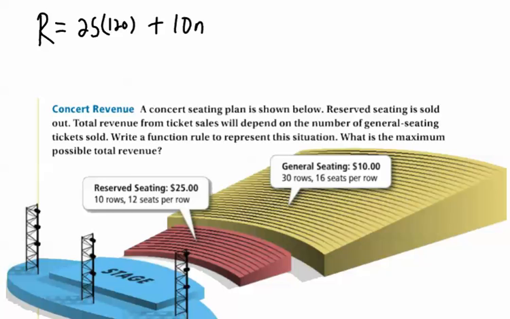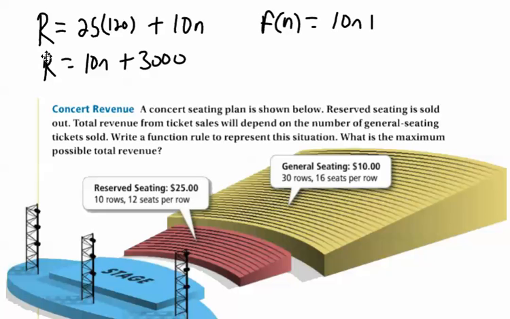So let's see if we can polish this up a little bit. So I'm going to go 25 times 120. That's 3,000. So I'm going to write this as the revenue is 10N plus 3,000. That's my function rule. Now I could technically write this as f of n is equal to 10n plus 3,000. Okay.